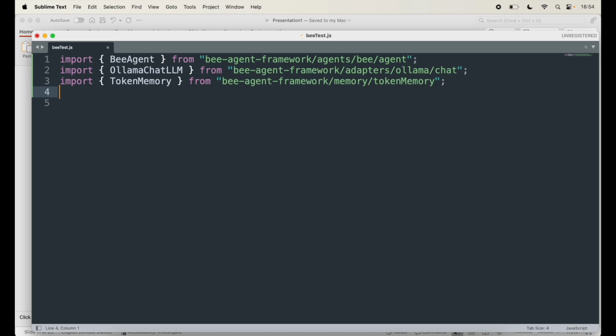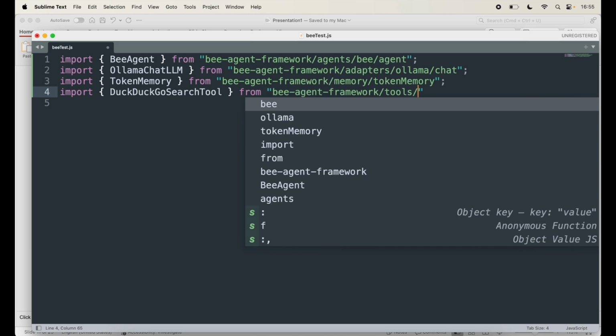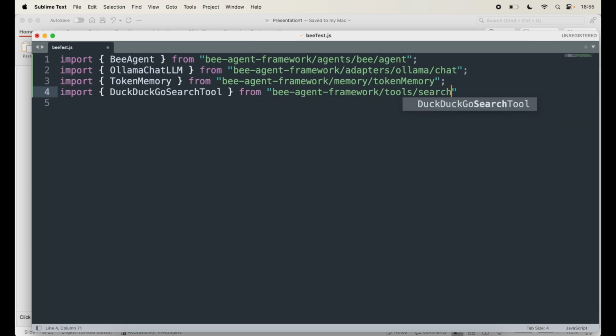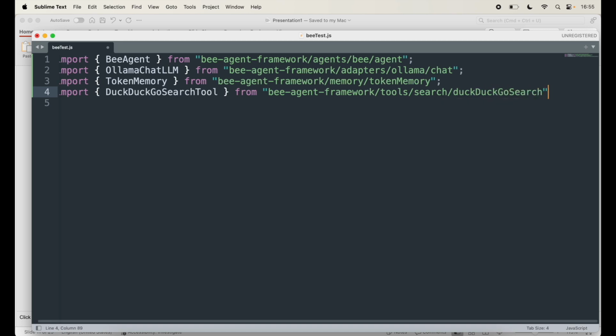Next, I need to get the DuckDuckGo search tool, so I say import DuckDuckGoSearchTool from, again, the same bee-agent-framework/tools. It's inside the tools folder, inside search, and it's DuckDuckGo search. So this will help you with searching.